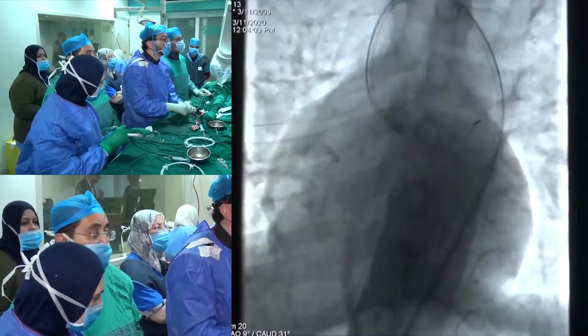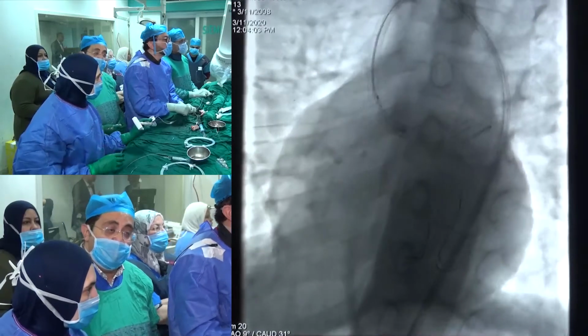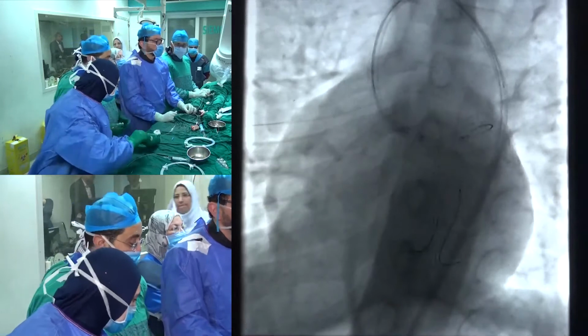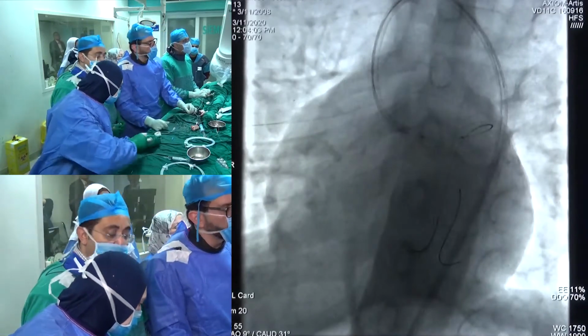So we chose a bioscaffold 3 by 20. This is the bioscaffold? No, this is the balloon. The balloon, 3.4.